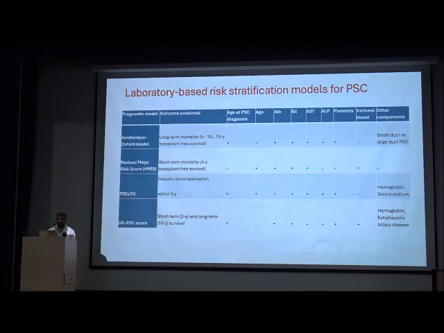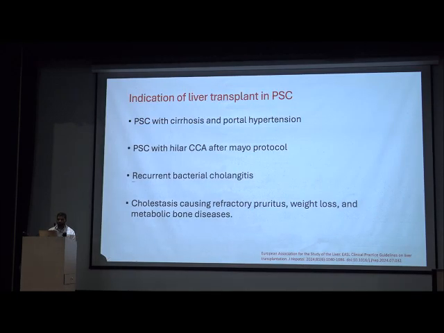Look at scores like the Amsterdam model, which includes age at PSC diagnosis, albumin, bilirubin, AST, ALP, platelets, and whether the disease is small duct or large duct. It stratifies patients into high risk and low risk. Similarly, the revised Mayo score, PRESTO score and UK-PSC score, which include these criteria, can stratify patients into high risk and lower risk, and we can explain them further.